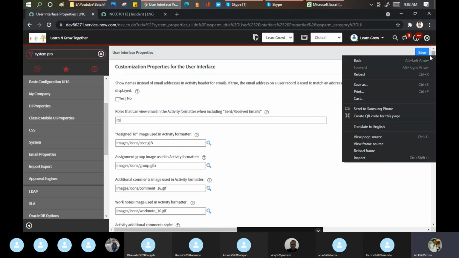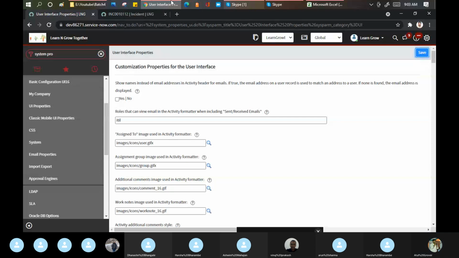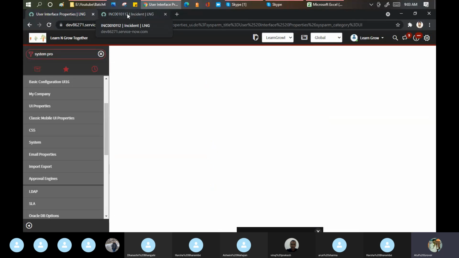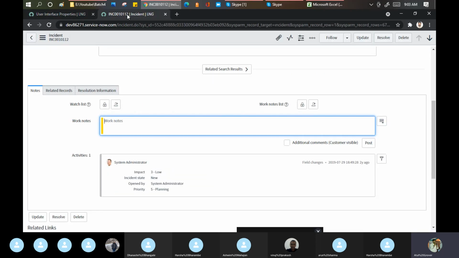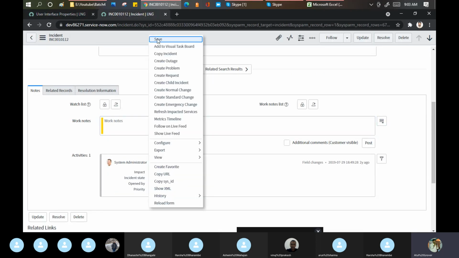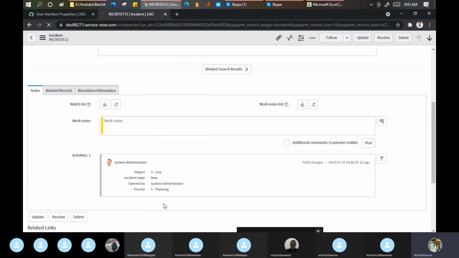I'm not sure that it will take 100%. Let's try this. Generally we do not make any changes in the property, and it is called customization. One more important thing for you guys, it is called customization because you're now changing the behavior of a tool.